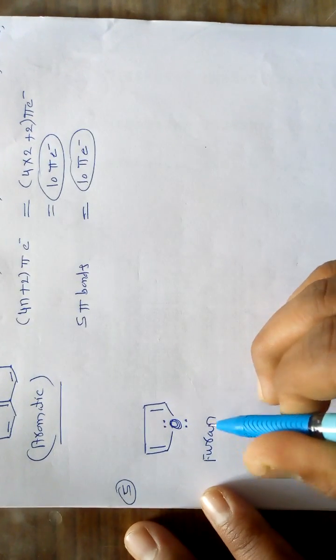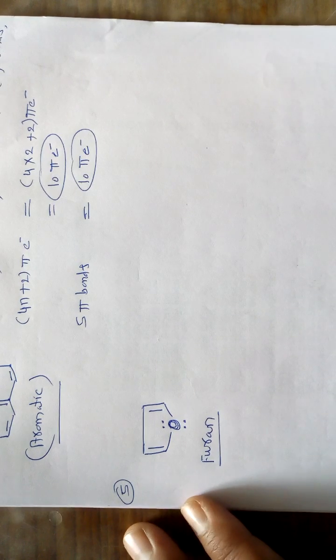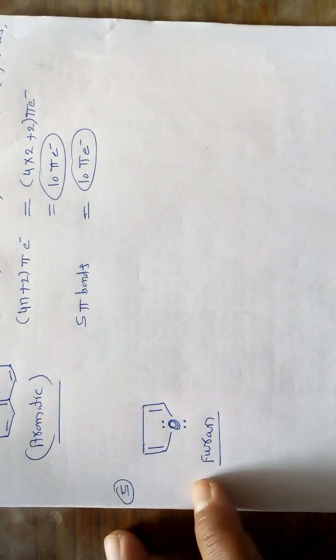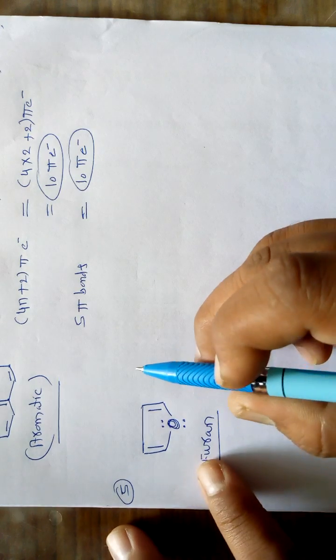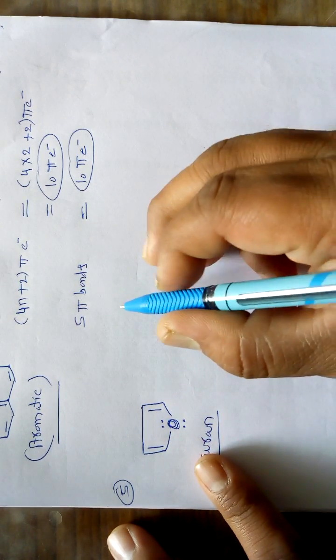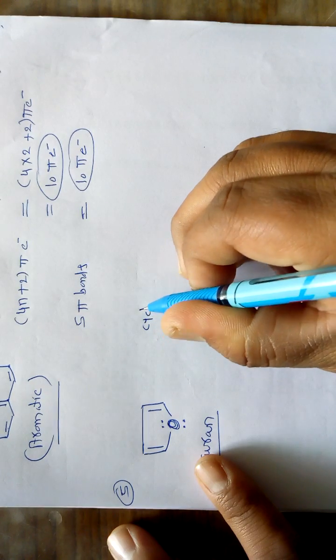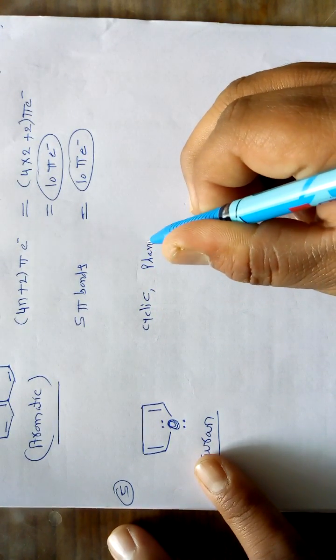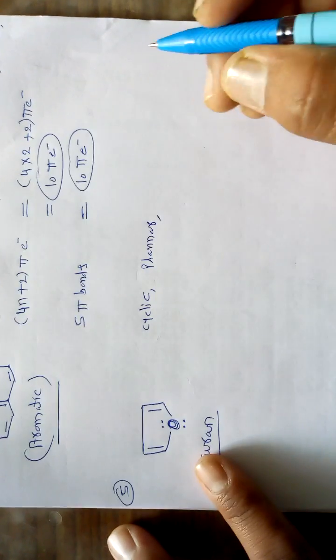This is a furan molecule. So we have to assign now the nature of this particular molecule, whether it is aromatic or non-aromatic. So again we have to apply all the rules. Now it is a cyclic molecule, no doubt it is cyclic. It is planar also. It is a cyclic molecule as well as a planar molecule.